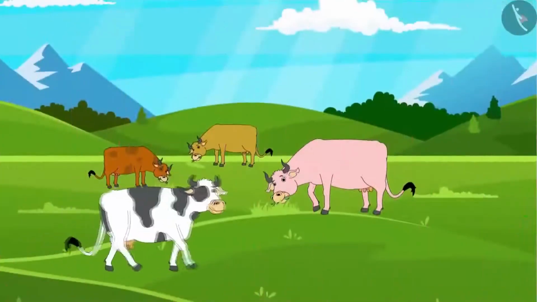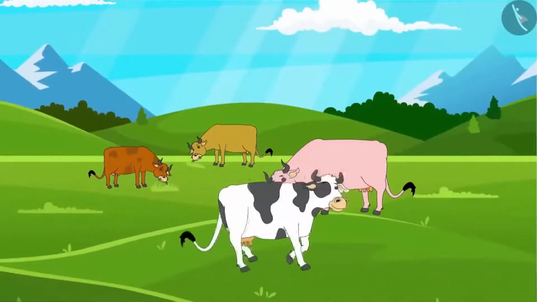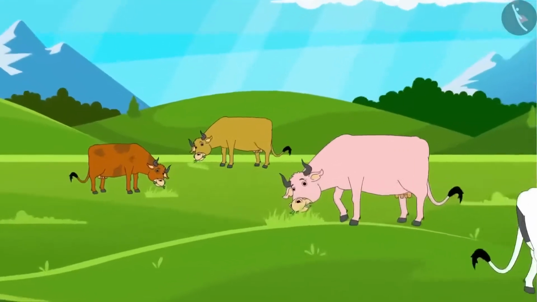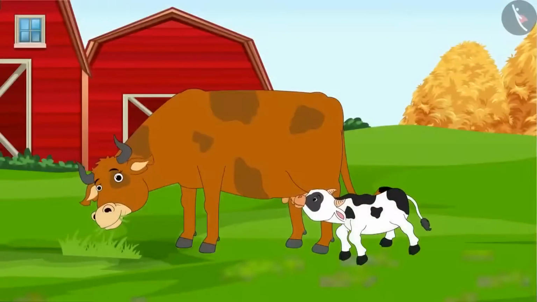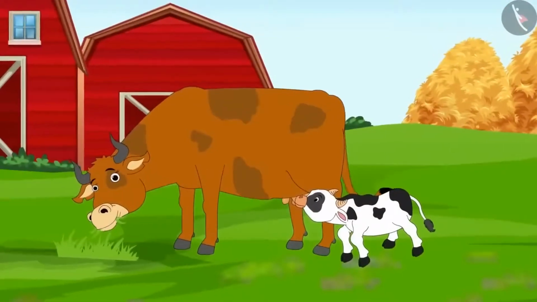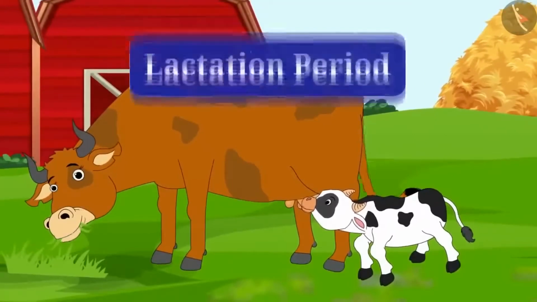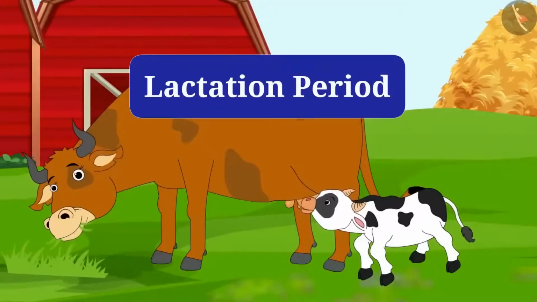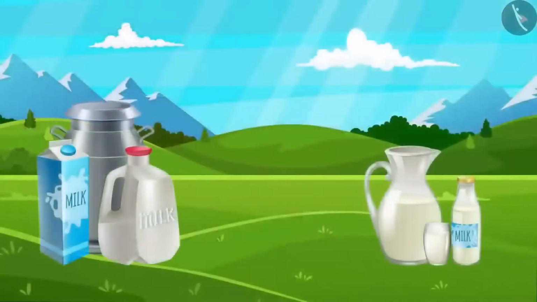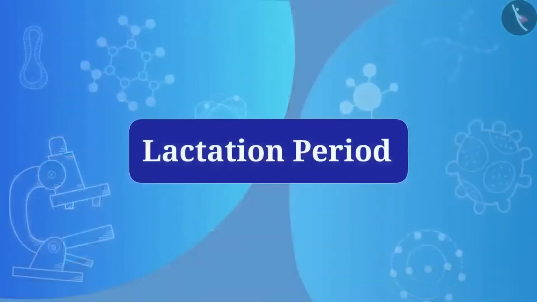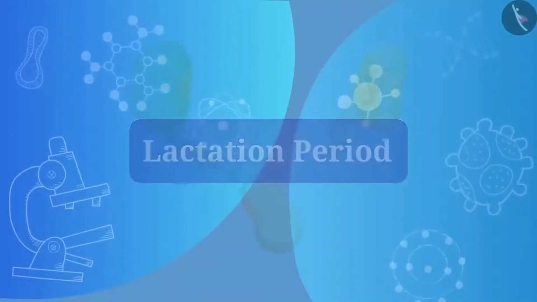If you talk about female animals, do you think they always give milk? Think about it. No, the female animal gives milk only after the birth of a calf. And that particular period is called the lactation period. Do you know how to increase milk production? Think. The production of milk can be increased by increasing the duration of the lactation period.